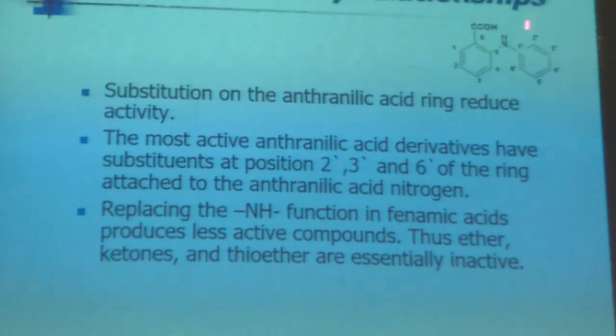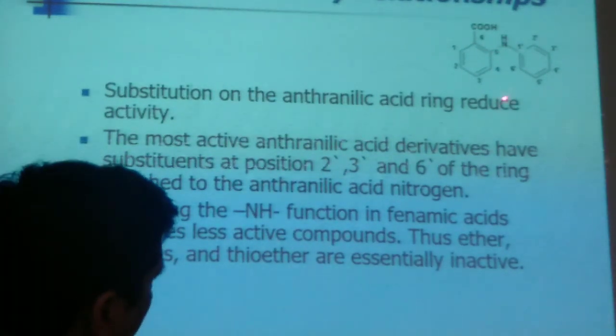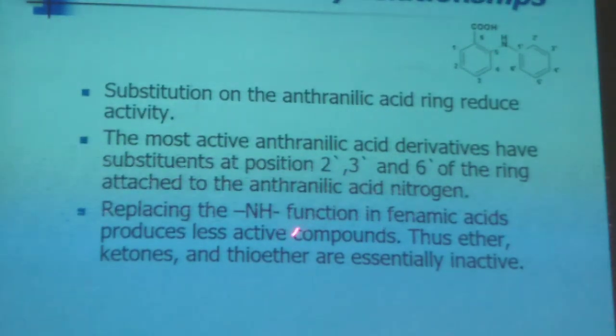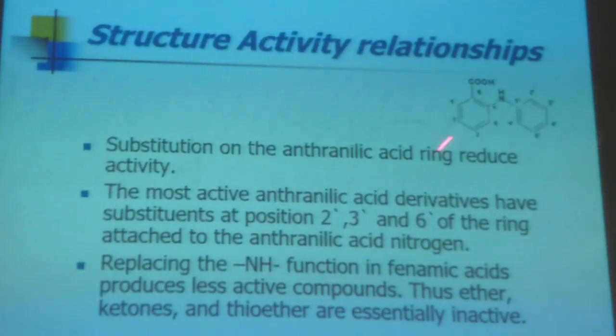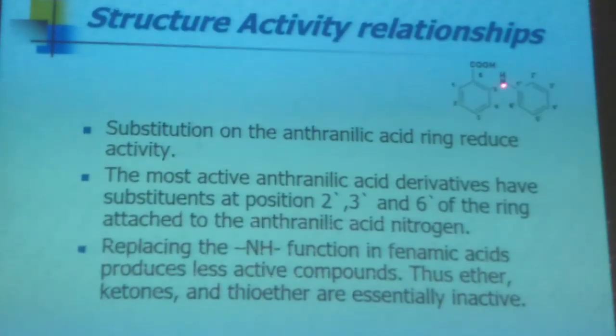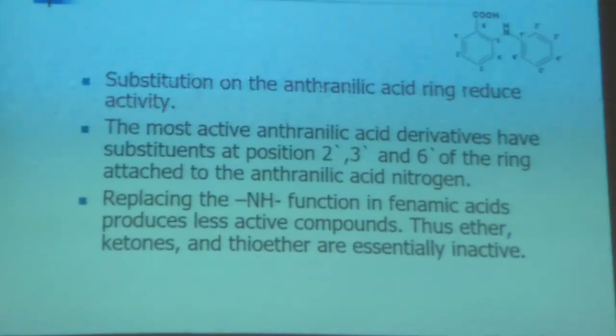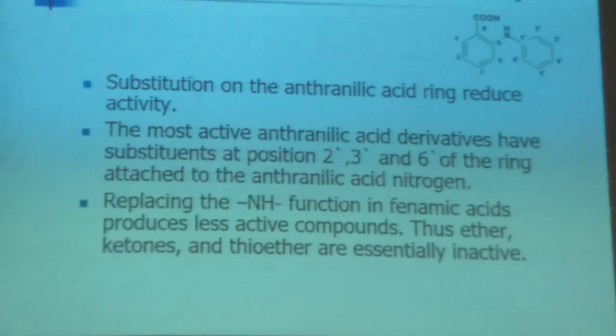Replacing the NH function in phenamic acid produces a less active compound. If you replace that NH group with another functional group, you get a compound with less activity. If you bring a carbonyl group to the NH position, making a ketone, the activity will be reduced.